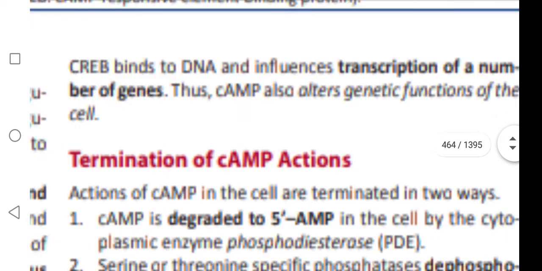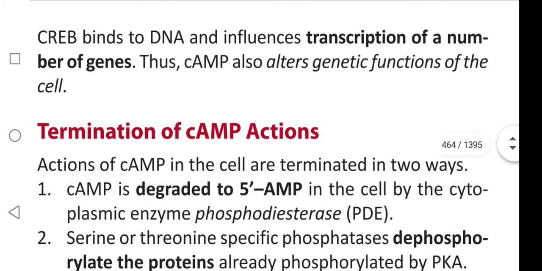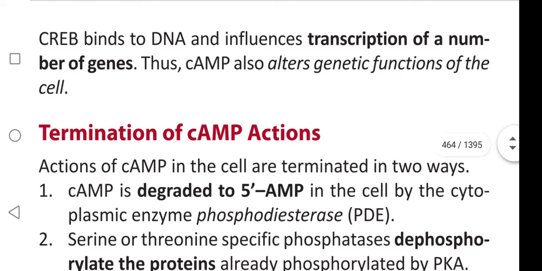Cyclic AMP responsive element binding protein binds to DNA and influences the transcription of a number of genes. Thus, cyclic AMP also alters the genetic functions of the cell.